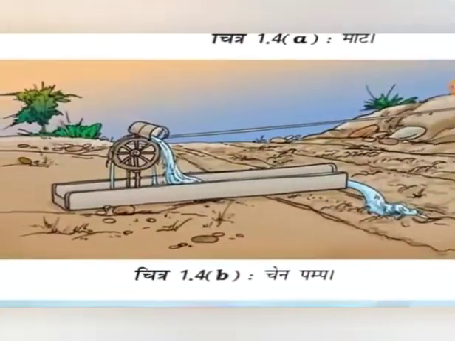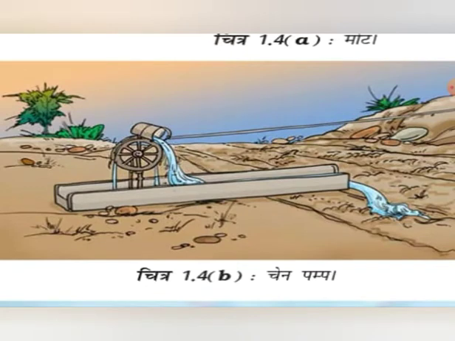Then there's another traditional method. It is by means of the chain pump. It was a method which was used to provide water to the crop from a lower source of water to higher land. Means when the level of the water was low at a place in its source, and it needed to be carried to a higher level, that was the method which was used.